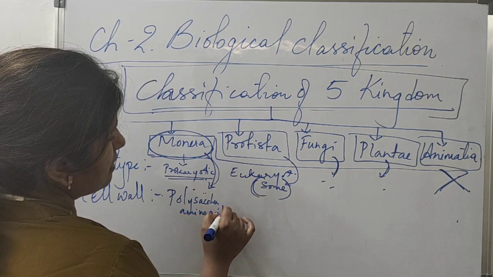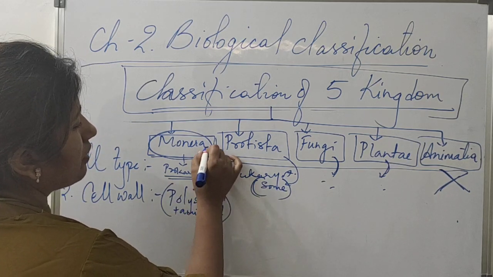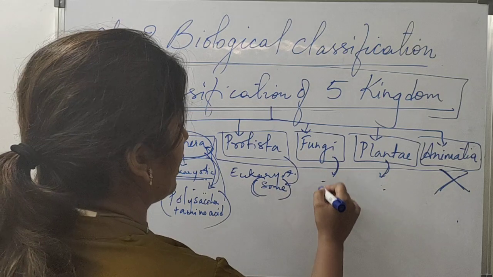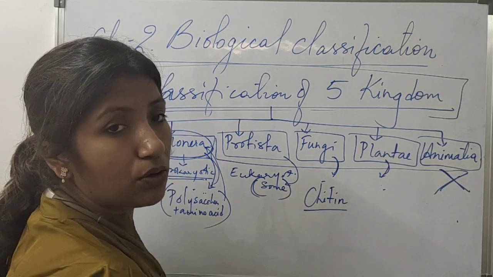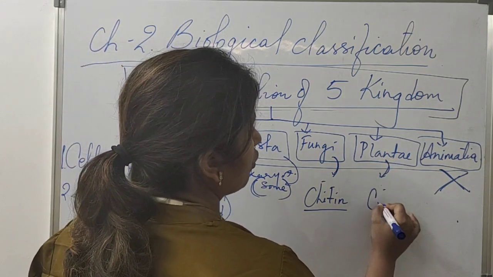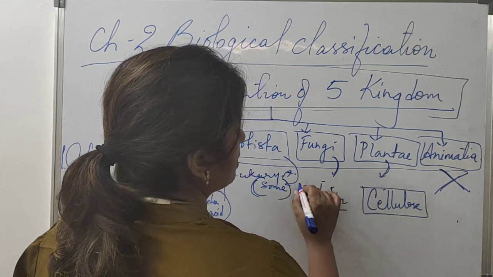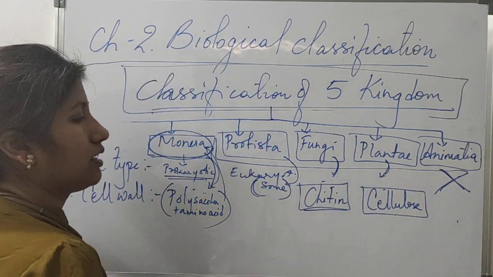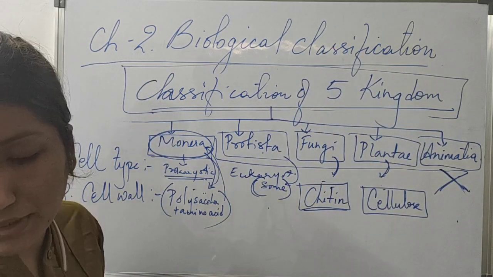So a cell wall made up of a combination of polysaccharide and amino acid comes under the kingdom of Monera. And in fungi, the cell wall is made up of chitin, and in plantae, of cellulose. Animalia don't have a cell wall, and Protista some have, some don't.